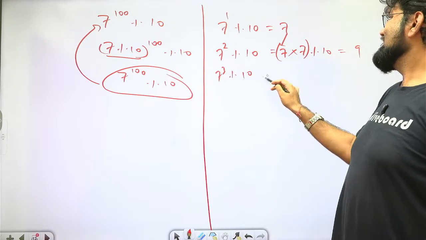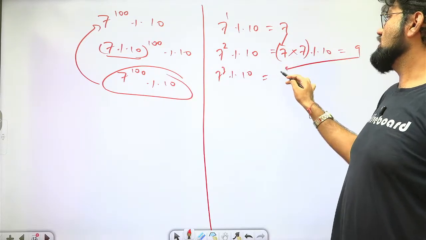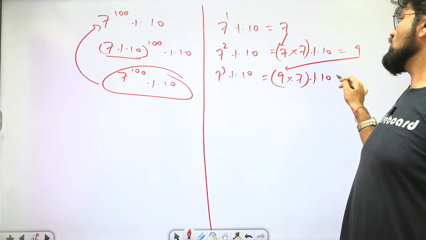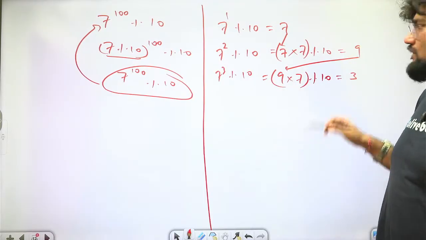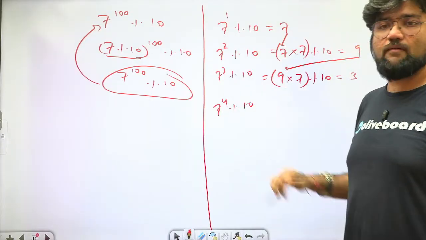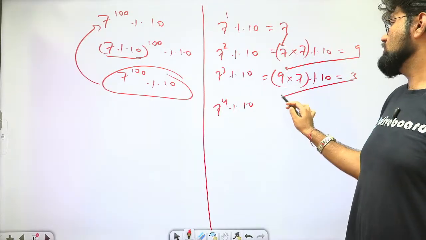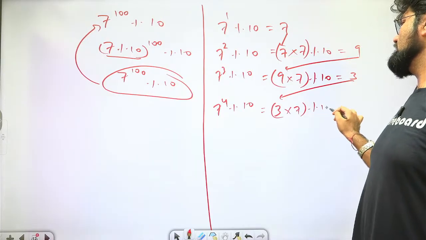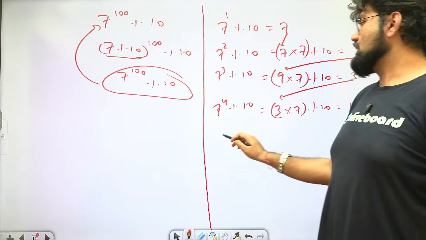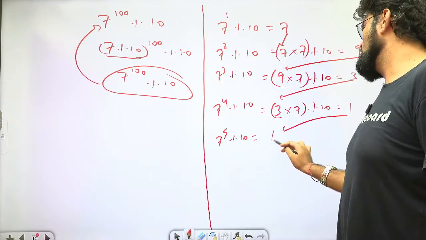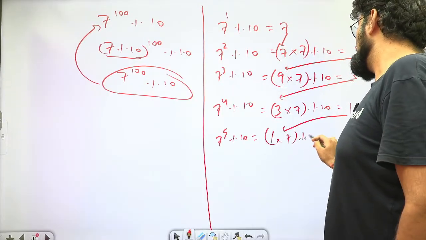Or for 7 square, we have this 9 already. For one more 7, we multiply by this 7. So 63 mod 10 again is 3. This will be helpful here. 7 power 4 mod 10. Now you don't have to find the actual power 4 of 7. You know the 7 cube remainder is 3, multiply by 7 mod 10. So 21 mod 10 is 1. You again repeat for 7 power 5. 7 power 5 mod 10 is, so 1 will be coming here. 1 into 7 mod 10 is 7 again.